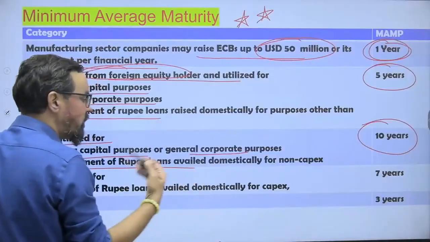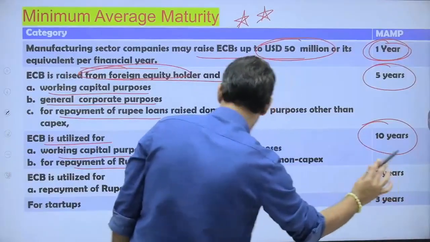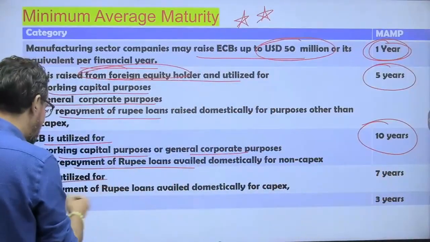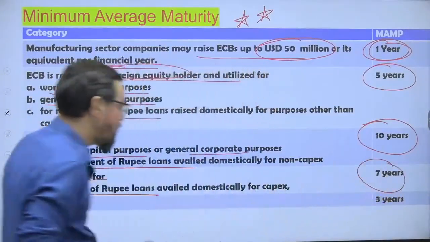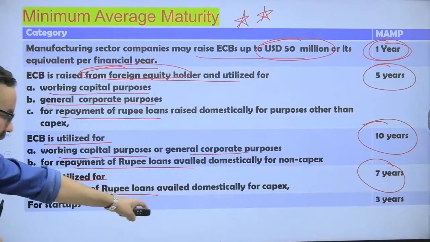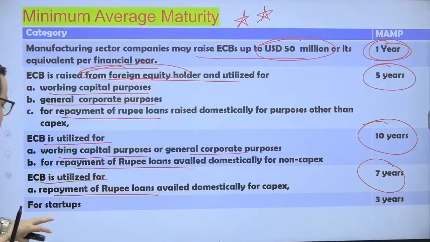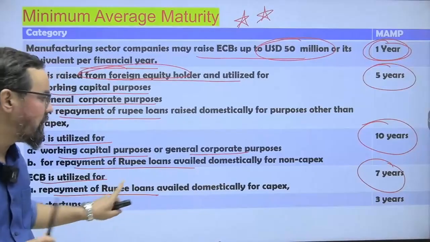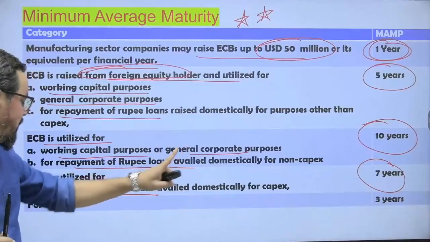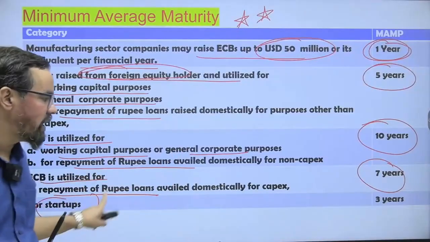For repayment of rupee loan availed domestically, it is the same. For ECB utilized for repayment of rupee loan availed domestically for capex, for capital expenditure, it should be 7 years and 10 years, and for startups it is again 3 years.